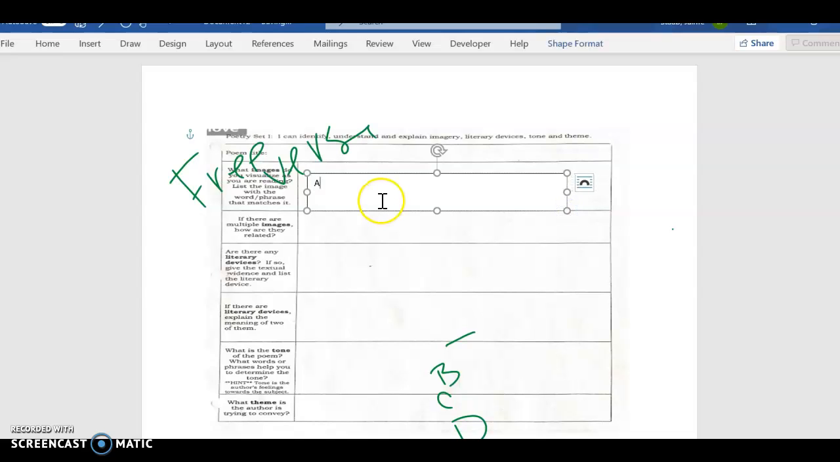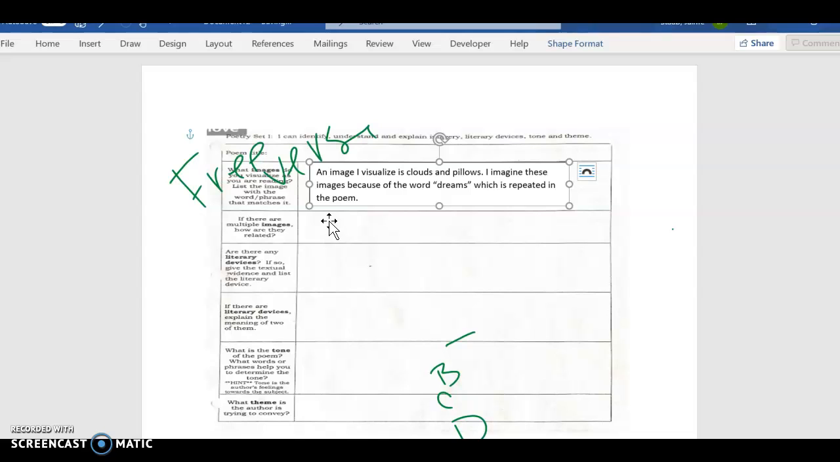So we're going to say an image. Notice I am writing an incomplete sentence. I visualize clouds and pillows. I imagine these images because of the word dreams, which is repeated in the poem. That's what we would put here. So obviously, what you can visualize in your mind.